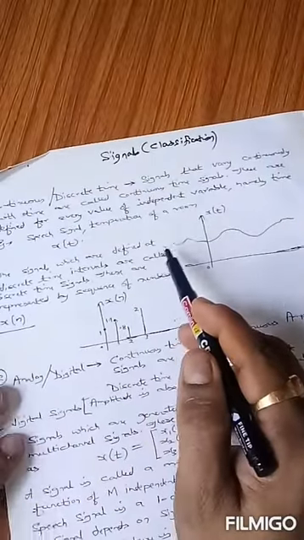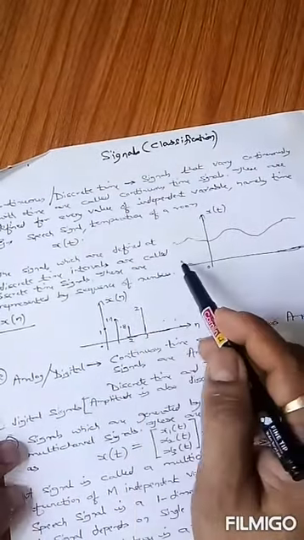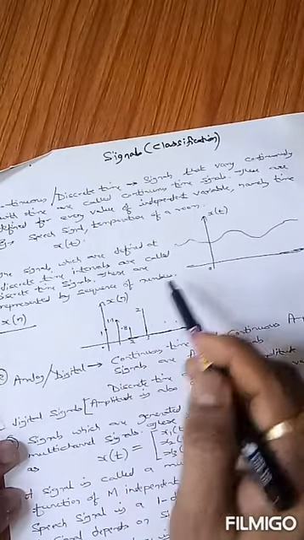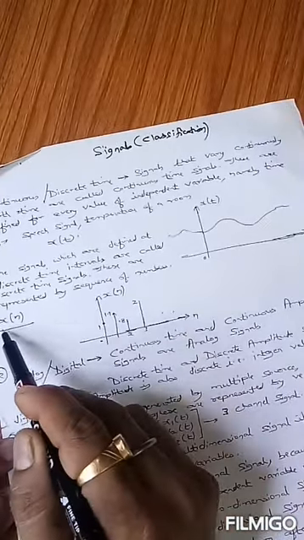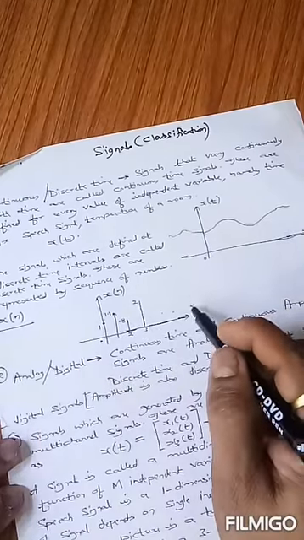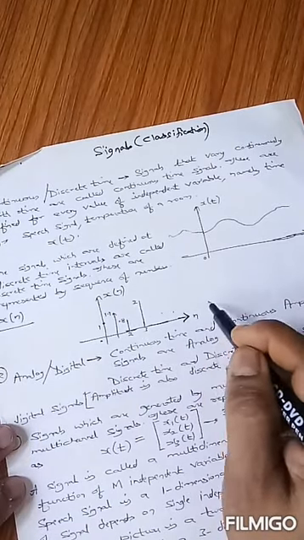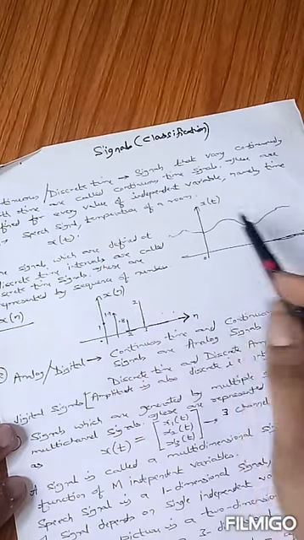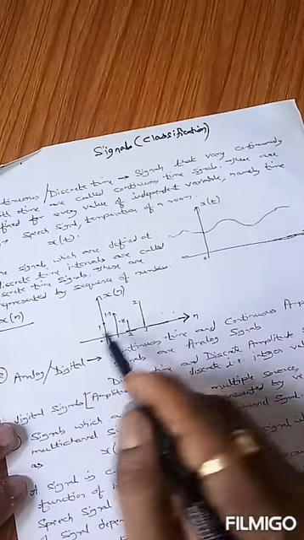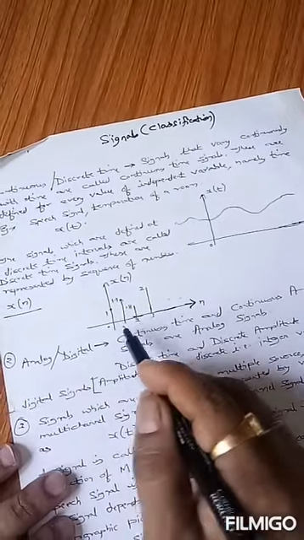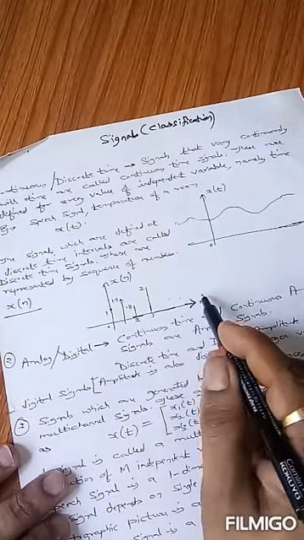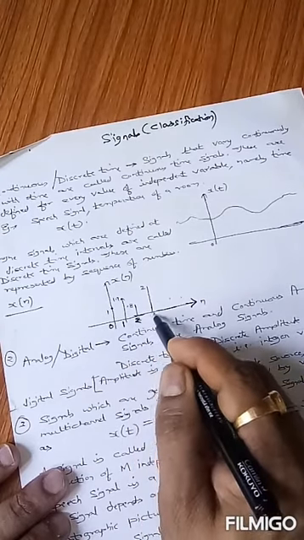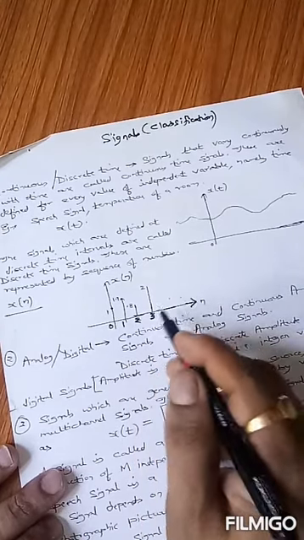The signals which are defined at discrete time intervals are known as discrete time signals. These are represented by sequences of numbers, and it is defined as x of n. The small n is the time variable of discrete time signals. x of n is a discrete time signal, x of t is a continuous time signal. The important difference here is that the time variable n should be an integer value. It is 0, 1, 2, 3. It cannot be 0.5, 0.8, 0.7.